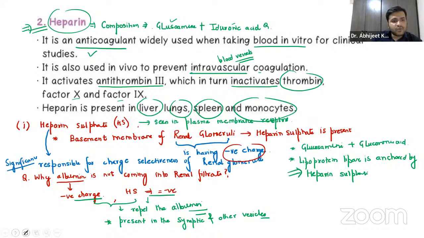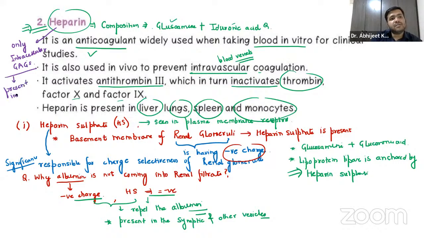Apart from that, one more important viva question that can be asked with respect to heparin: remember that this is the only intracellular glycosaminoglycan. Very, very important. It is present inside mast cells, again a very important question.